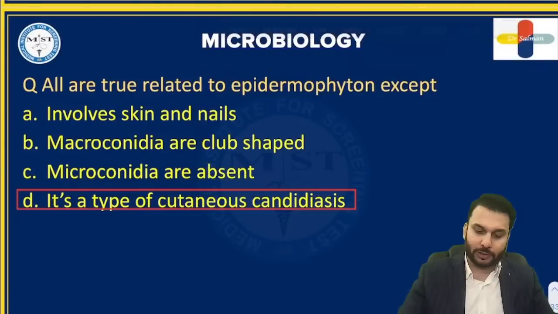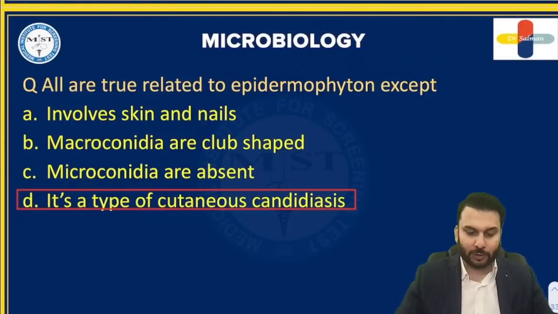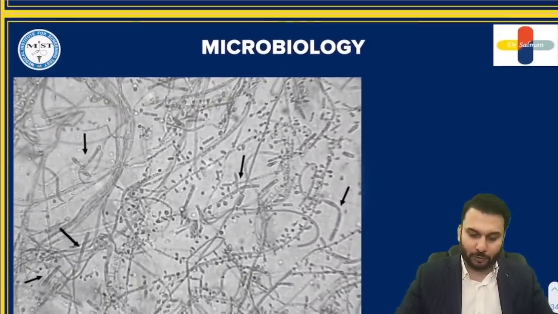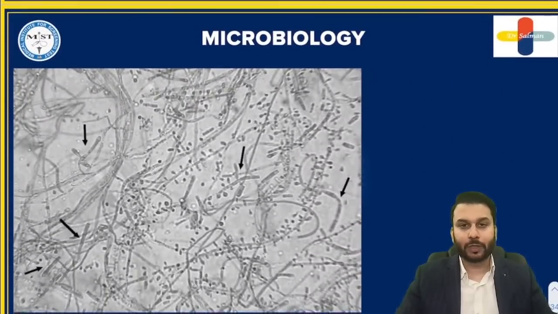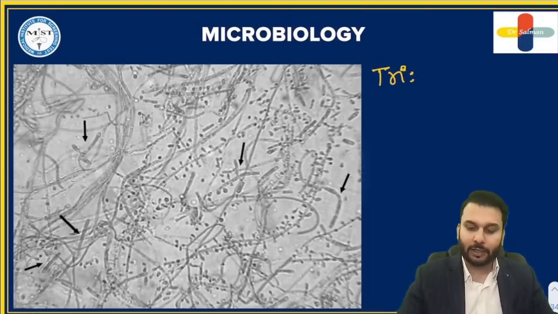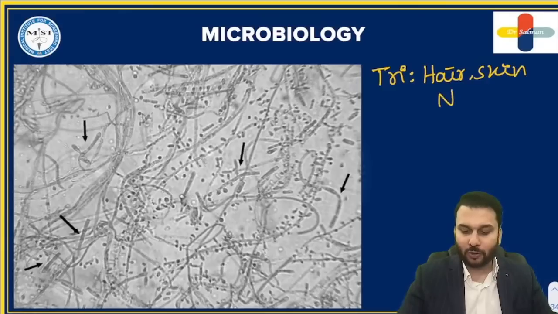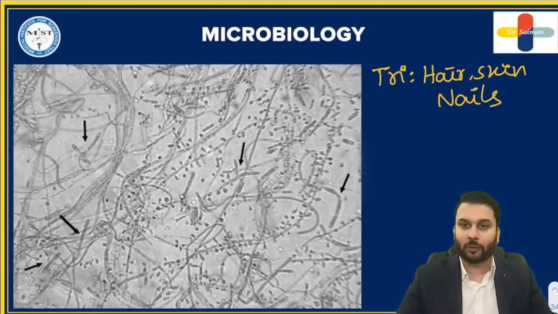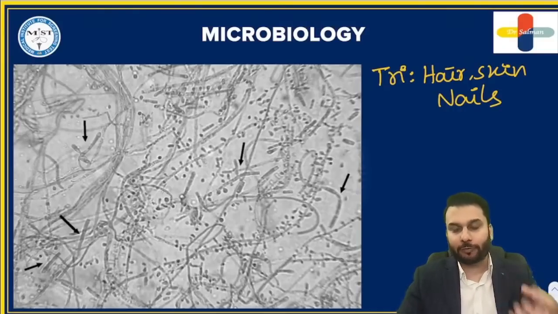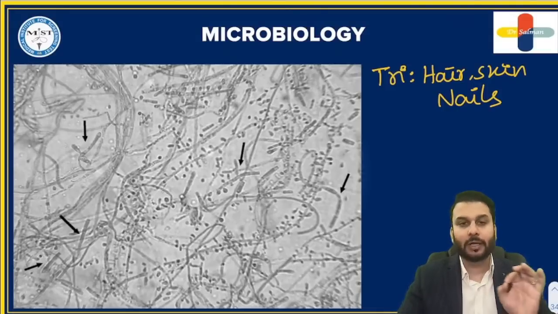Now what I'm going to do is explain these things one by one to all of you guys. So first of all, let us see this. This is a picture of trichophyton. So what is it about trichophyton? Trichophyton has the word tri. It means it involves hair, skin, and nails. All the three things are involved by trichophyton: hair, skin, and nails. That is trichophyton.